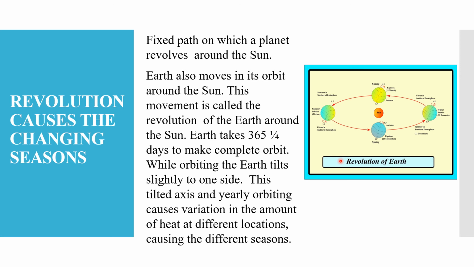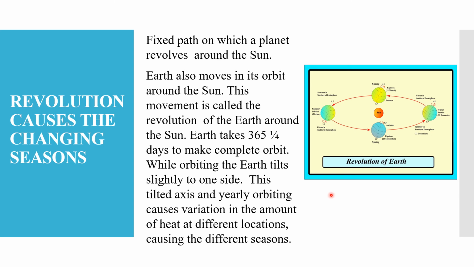And this movement of the earth in an orbit is called revolution. Understood? And the earth takes about 365 1/4 days to complete one revolution. And this period is called a year.